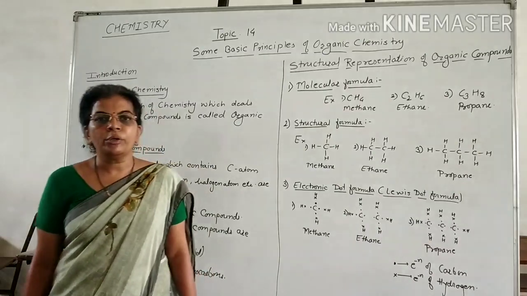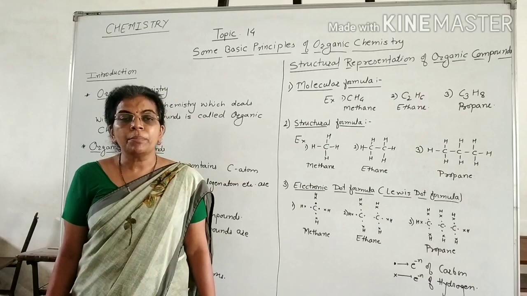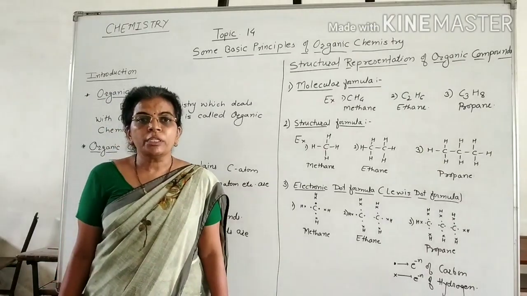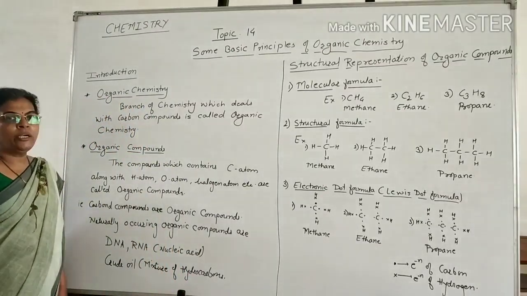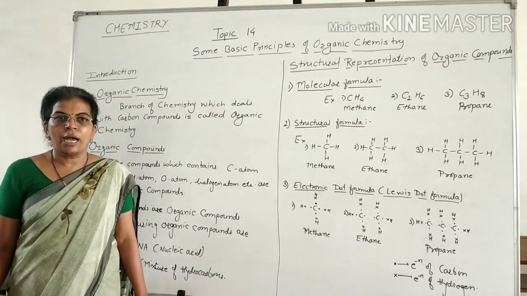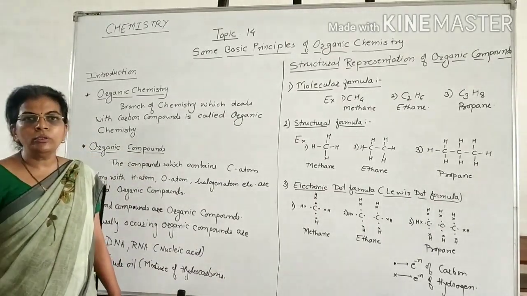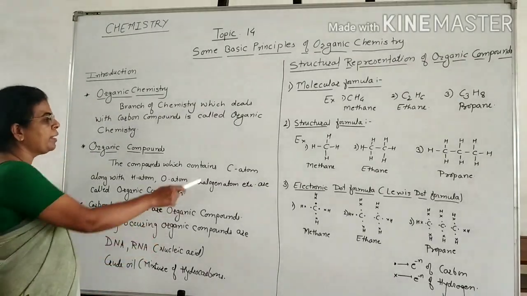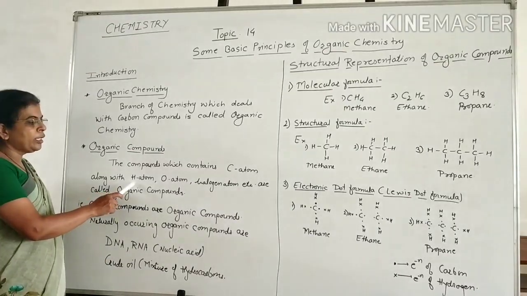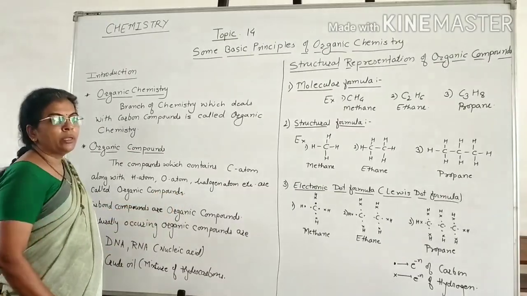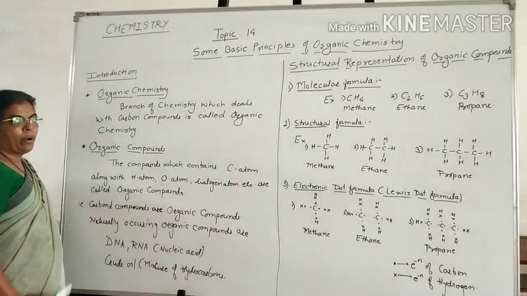Now here first we are going to see what is meant by organic chemistry. Organic chemistry is the branch of chemistry which deals with the study of carbon compounds. That is, the main ingredient of organic compound is carbon. Now, what is meant by organic compounds? The compounds which contain carbon atom as the main atom along with hydrogen atom, oxygen atom, halogen atom, sulfur, nitrogen, etc. are called organic compounds.